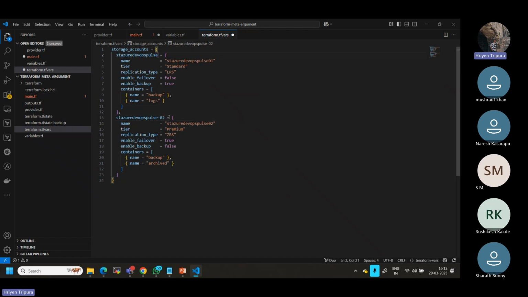I'll give S. This is actually the storage account name. I think there is some limitation in storage account names. Something like that I can give. Here I can define some other name.